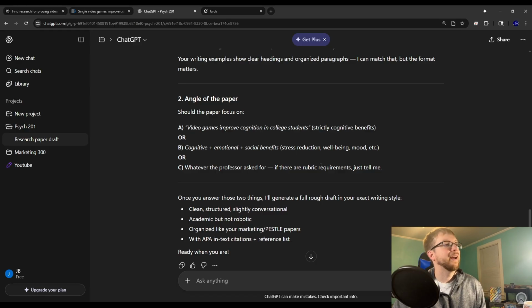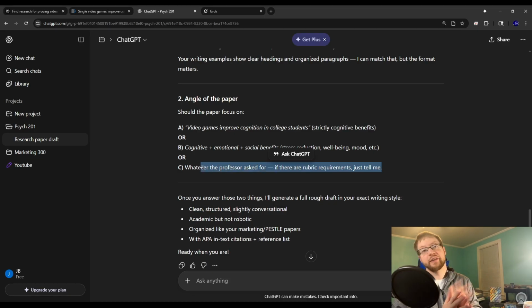Cognitive emotion. Yeah, so it also mentioned too, if there's a rubric with the requirements, always throw that in there. Usually on whatever website, D2L or whatever your college uses, where the assignment is, they'll have something like what's required. Like write a paper that is X amount of pages long, and cite however many sources, whatever. Copy that in there and list it as instructions. We don't have that here, so we're not going to include it.